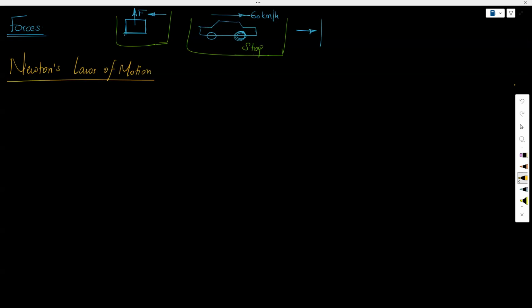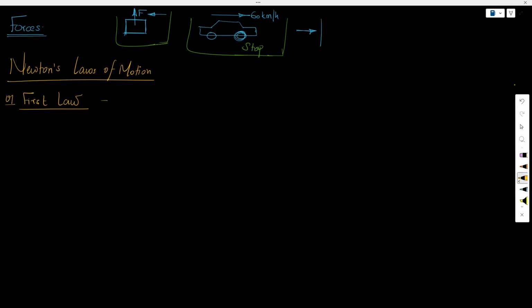So there are three laws. The first law is something that tells what really is a force. As we just discussed, if I want to move anything at rest, then I have to apply a force. Or if I have to stop something from motion, then I have to also apply a force.